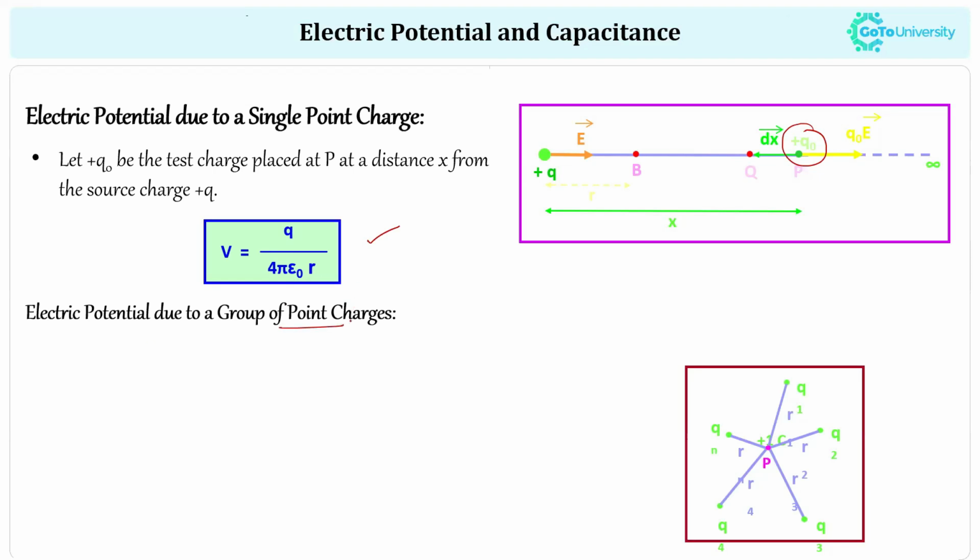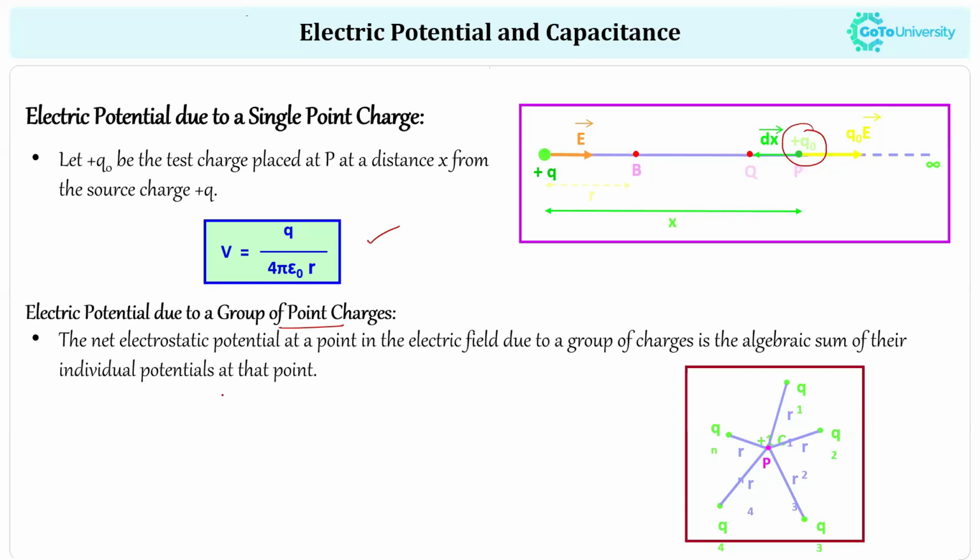In the case of a group of point charges, the net electrostatic potential at a point in the electric field is the algebraic sum of their individual potentials at that point.